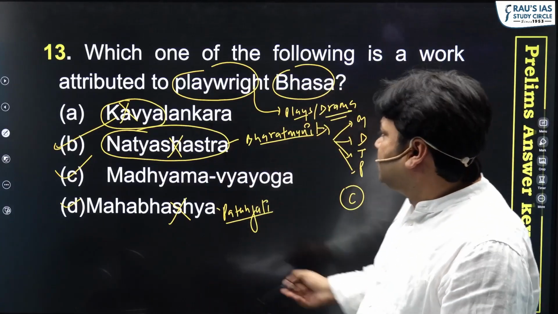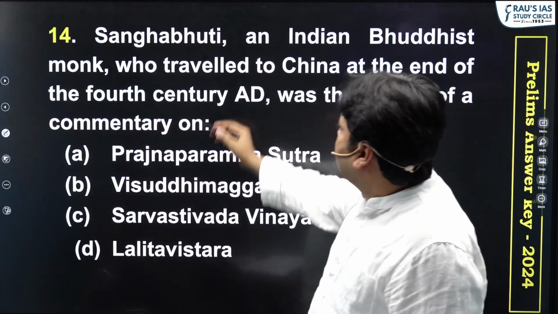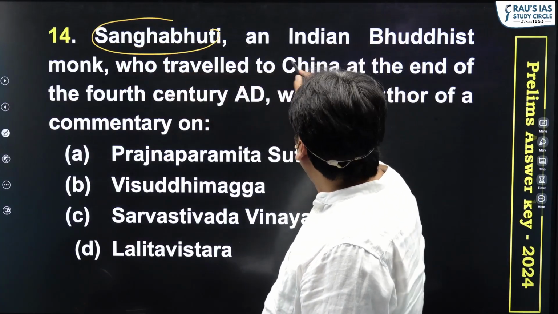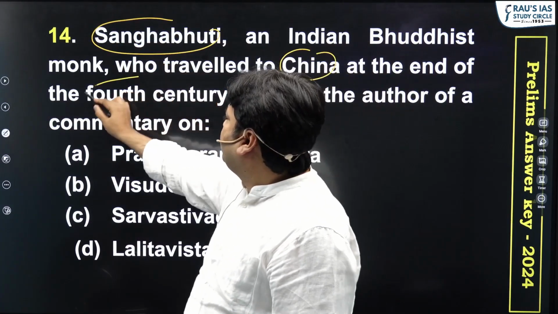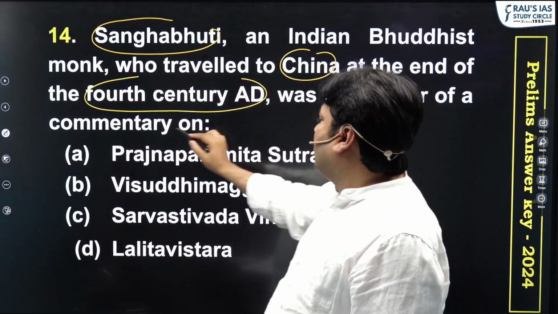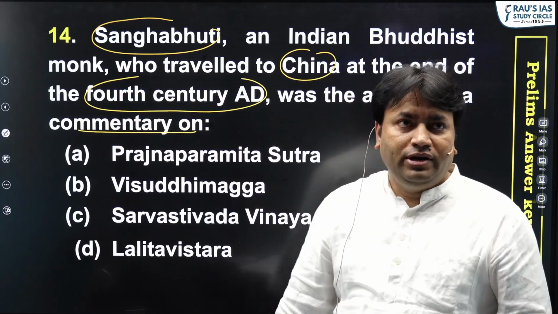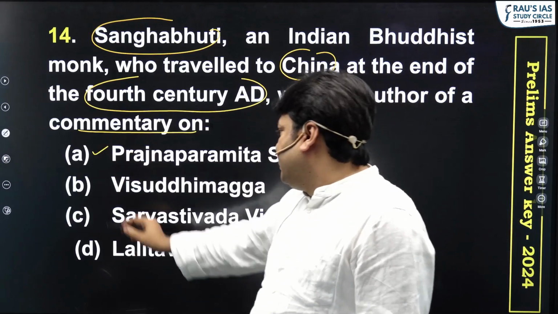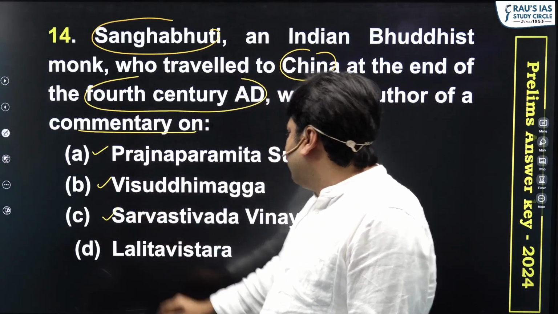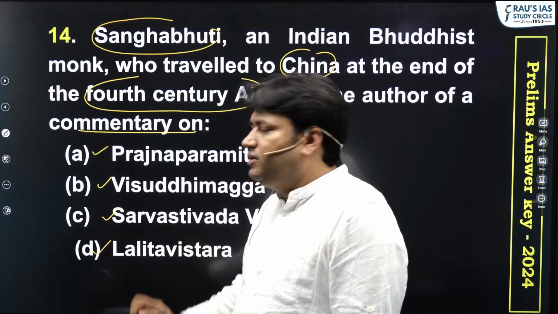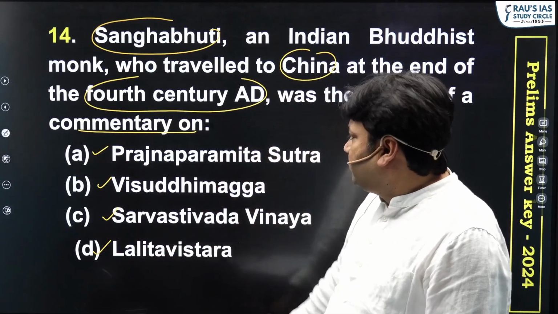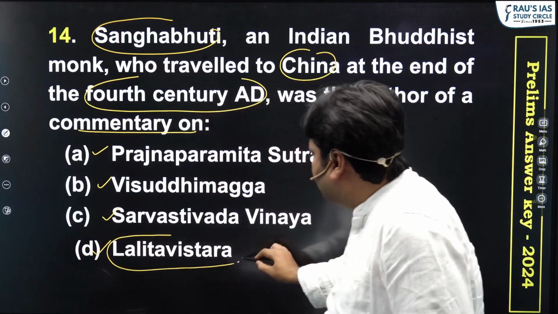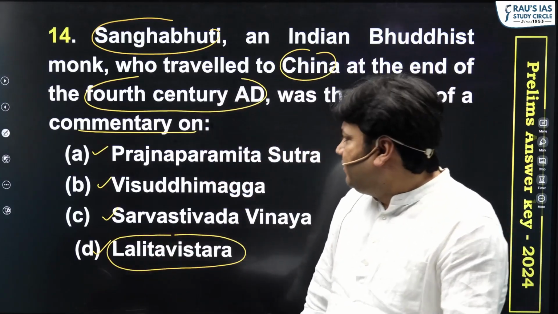Okay. Now let's come to the second question. The second question is: Sanghabhuti, an Indian Buddhist monk who traveled to China at the end of the 4th century AD, was the author of commentary on. Now again, four works are given. The first is Pragya Paramita Sutra, the second is Visuddhimag, the third is Sarvastivad Vinay, and the fourth is Lalita Vistar. Now, out of these four options, you will find that Lalit Vistara is one of the most popular sets of questions that have previously been asked also.